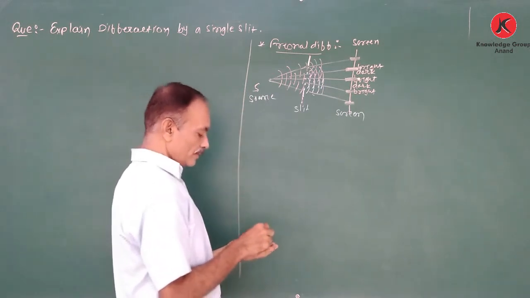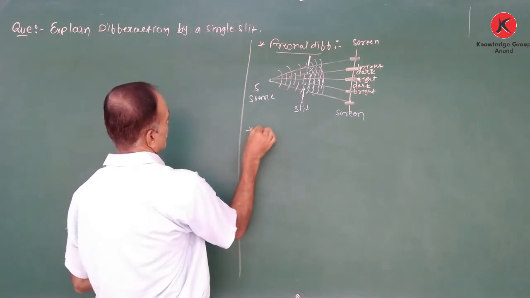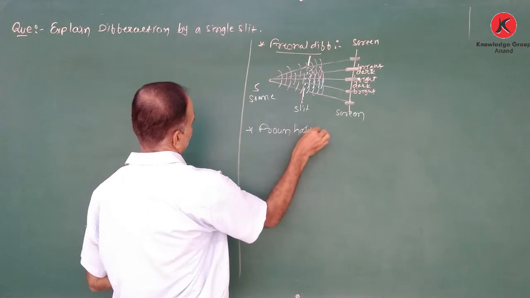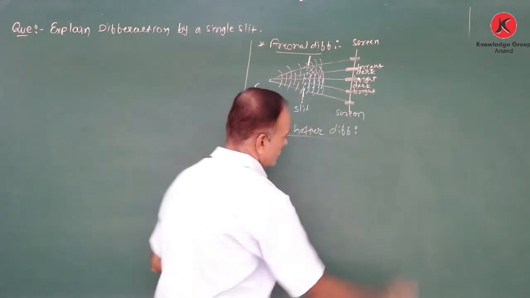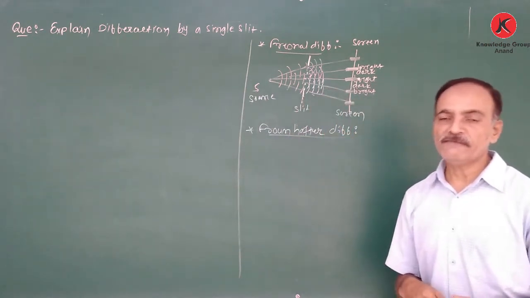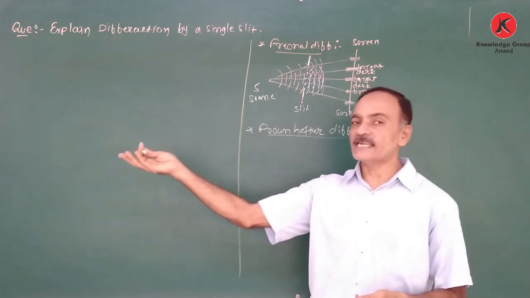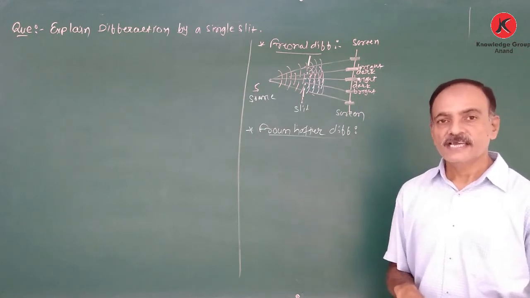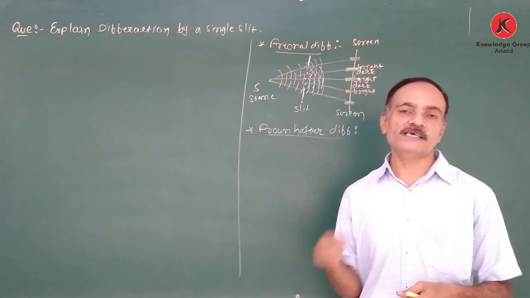Now the second type of diffraction is Fraunhofer diffraction. In Fraunhofer diffraction, the incident waves are plane waves, that means plane wave fronts, light coming from a far distance. In the laboratory, how do we obtain the parallel waves or parallel rays?